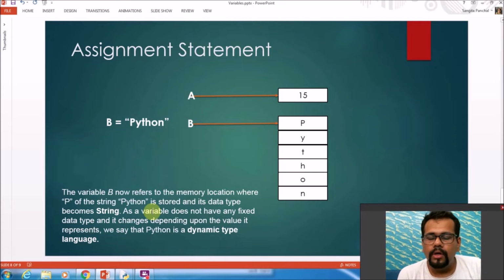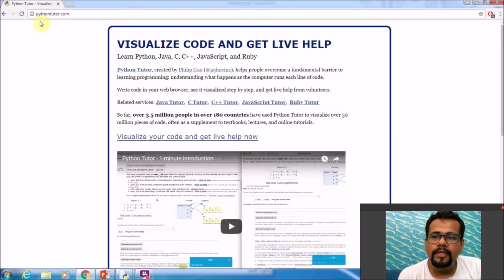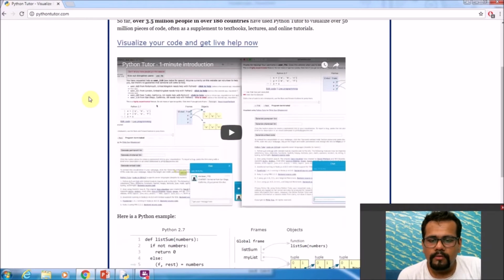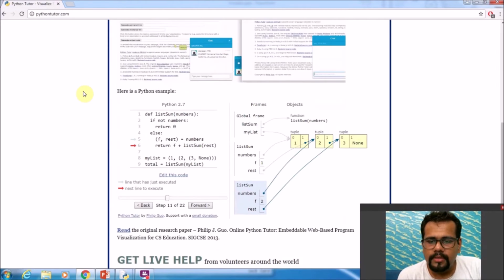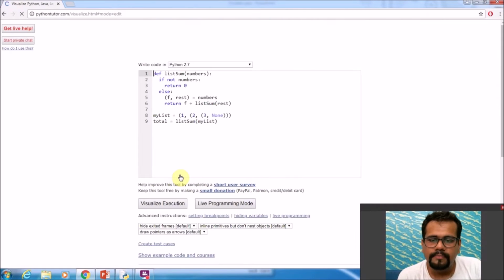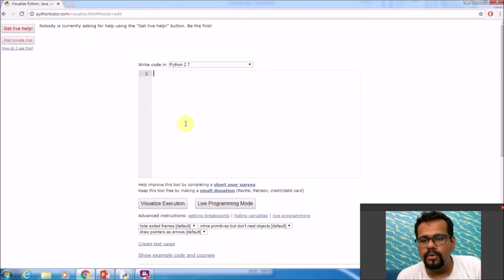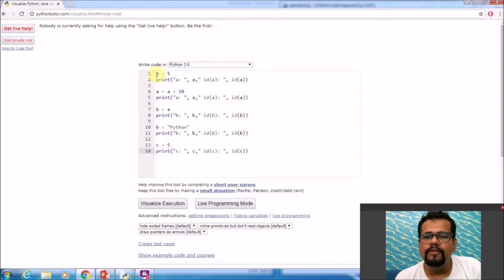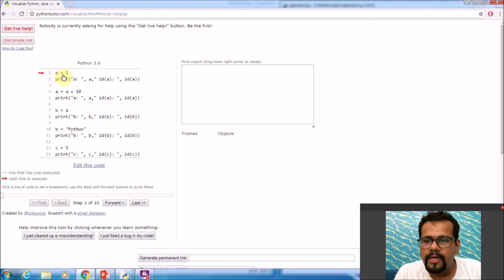That's a string. Now to visualize this assignment statement, let's go to the website pythontutor.com. When you open this page, just scroll down and here it's written 'edit this code'. Just click on this. Here in the text box, you can write your own code and click 'visualize execution', and you can see step by step how your program is being executed. Here I've written the same program I had written in the slides before, and let's see how Python executes this code. So let's execute this program step by step.